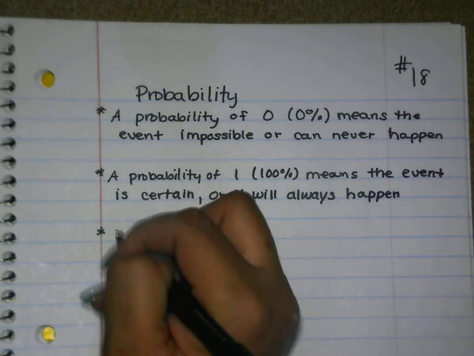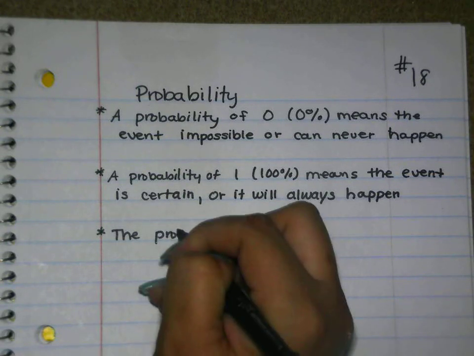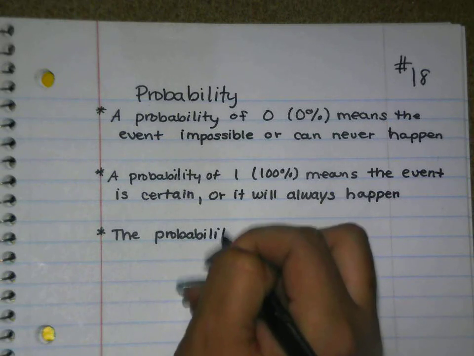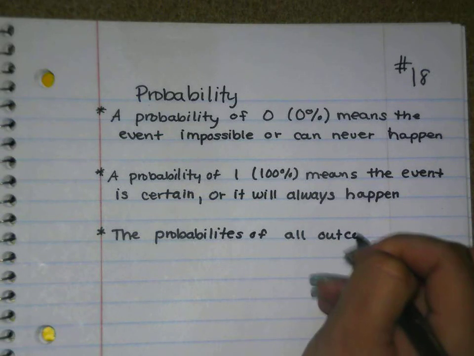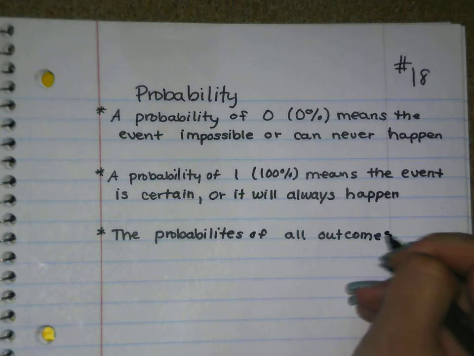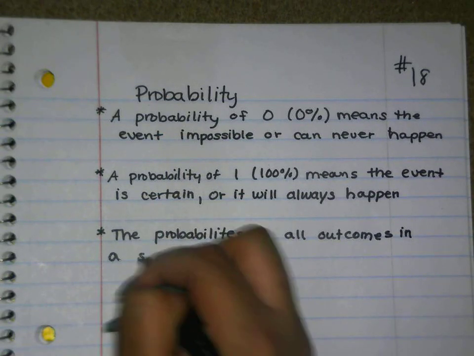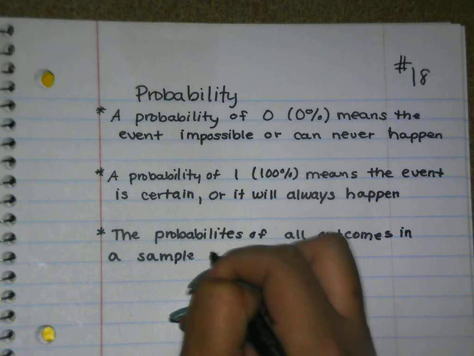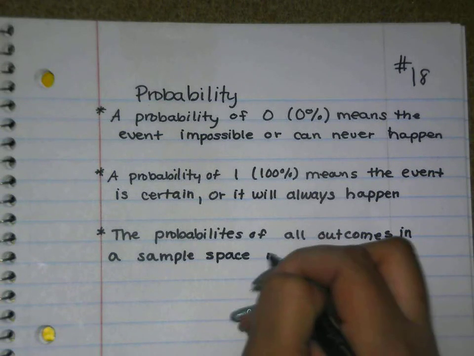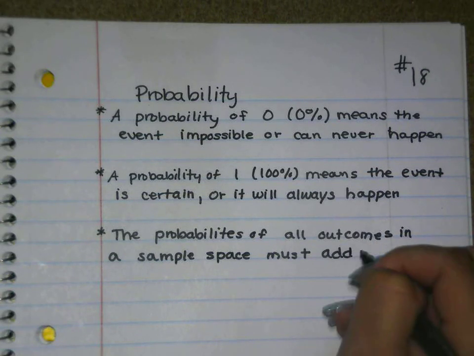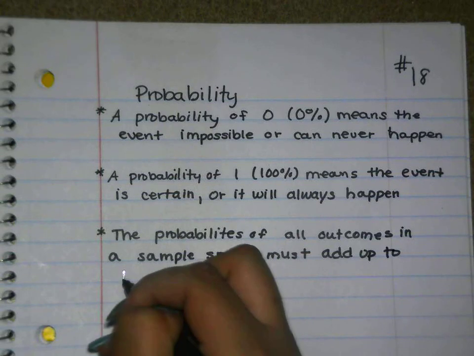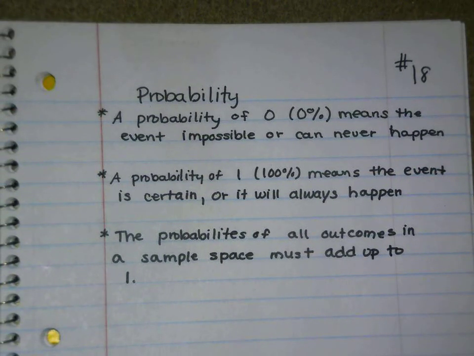So the probabilities of all outcomes in a sample space must add up to 1. So usually they're going to be in a decimal or a fractional form, and that's how we're going to know what they add up to. So you're always going to see them adding up to 1.